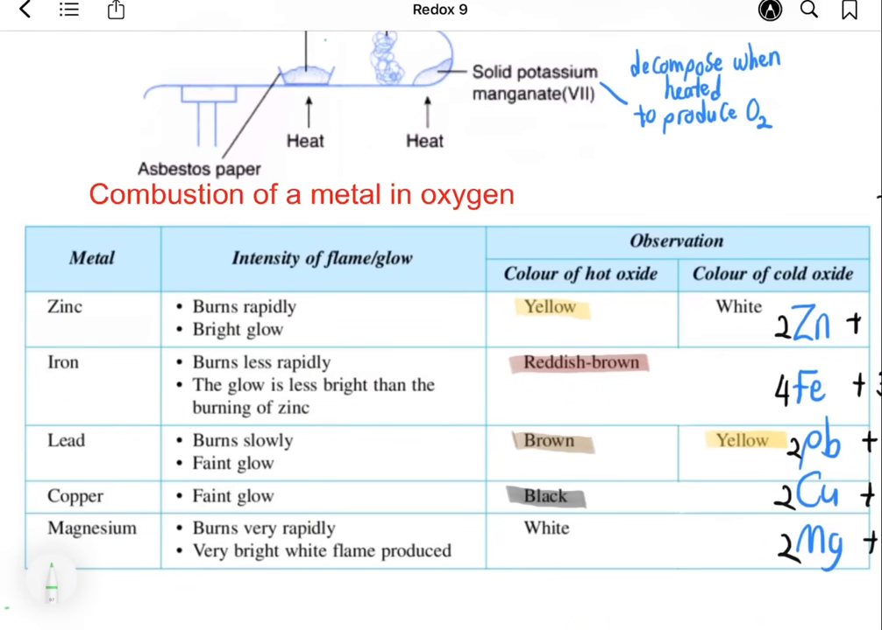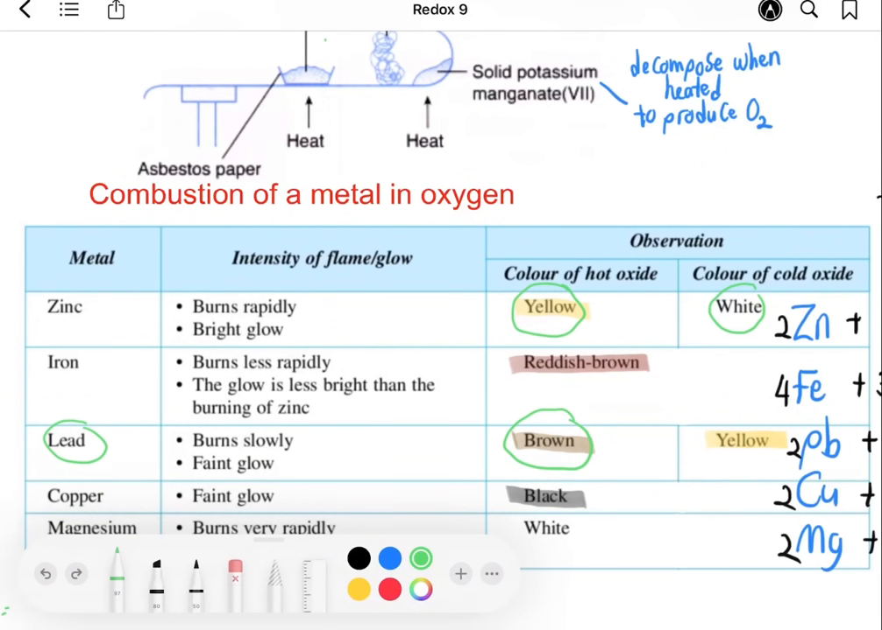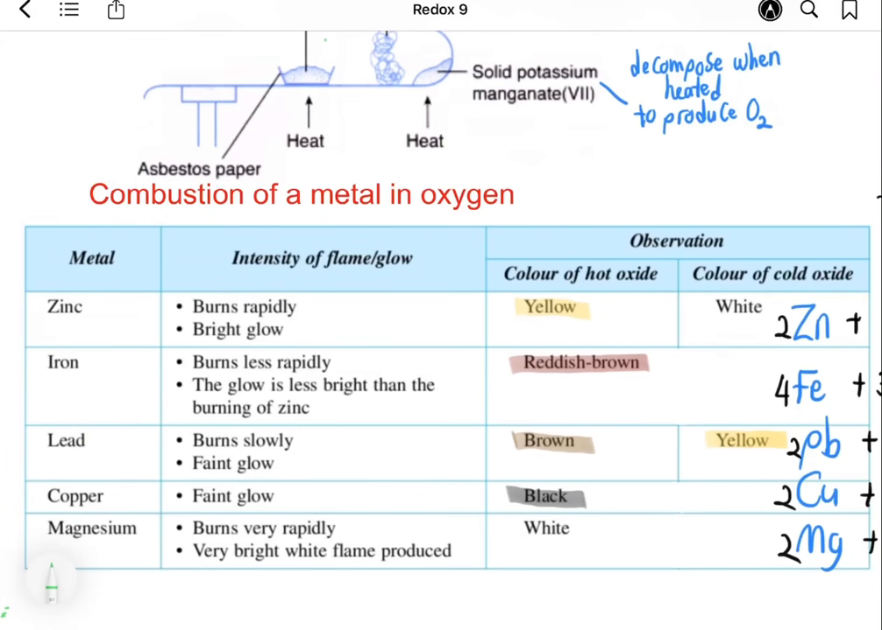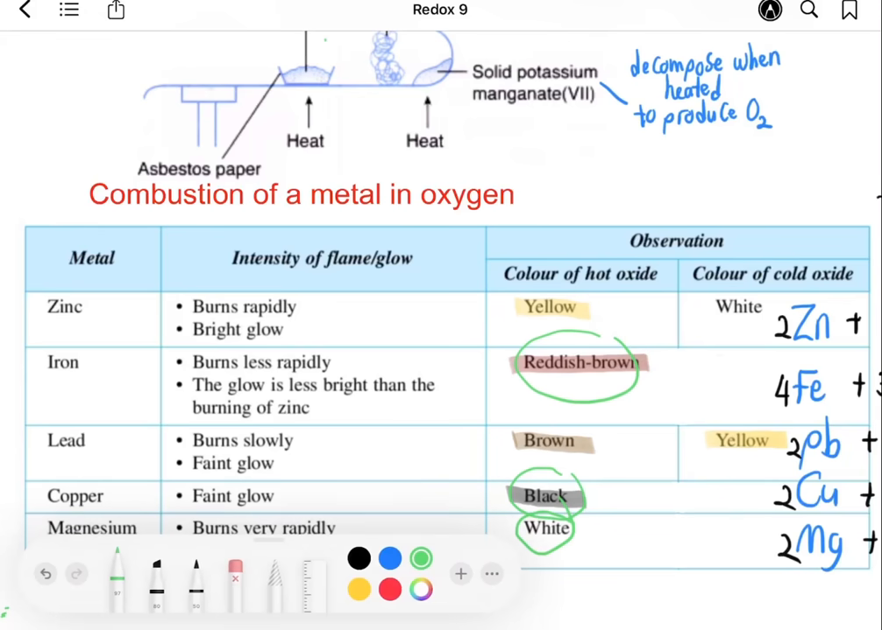Now let's look at the color of the oxide when hot and color of the oxide when cold. Only two metal oxides have different color when hot and cold, whereby zinc oxide is yellow when hot and white when cold, and lead oxide is brown when hot and yellow when cold. The rest of the metal will have the same color of hot or cold oxide, whereby iron oxide is reddish brown, copper oxide is black, and magnesium oxide is white.